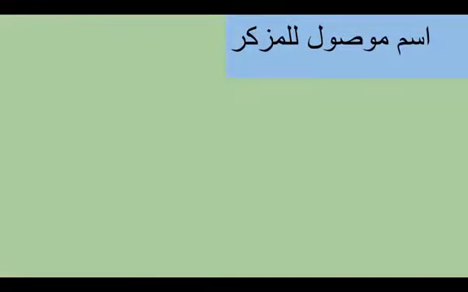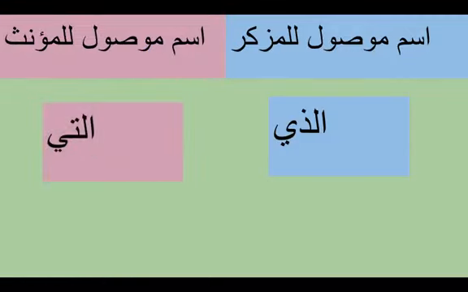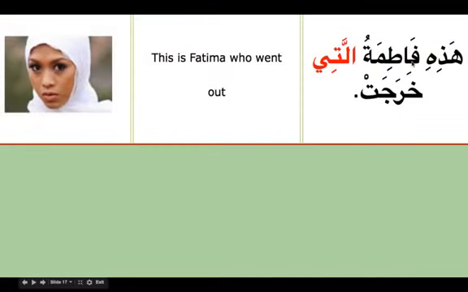Now coming to ism mawsul for the muzakkar, we have done alladhi, which we use like an adjective clause, describing the noun which comes before it. Today we are going to do the feminine version, ism mawsul lil muannath, which is allati. Let's use some examples to be clear.